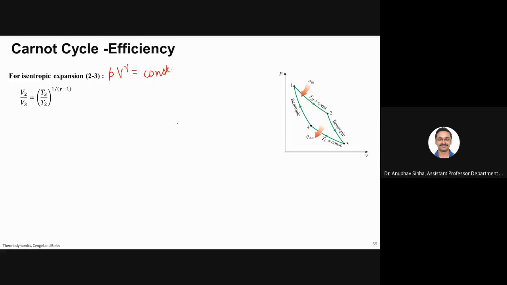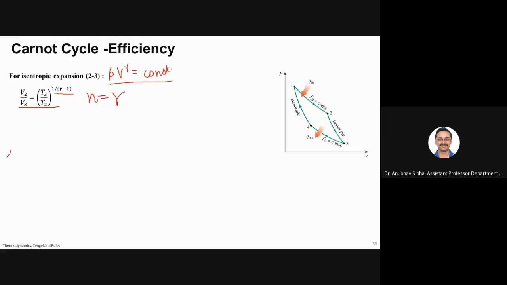If you go back to that slide, you'll see that for polytropic processes we have used n. For an adiabatic process, n is equal to gamma, where gamma is the ratio of Cp by Cv. This is the relation that holds good for adiabatic processes, and this is what we are applying here to relate volume to temperature. Is this clear to everyone? Yes, sir.